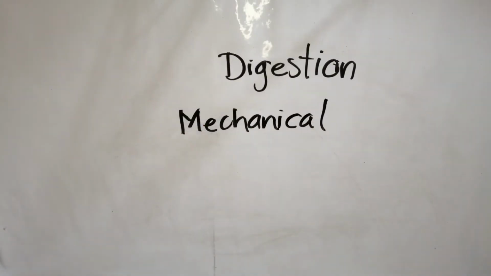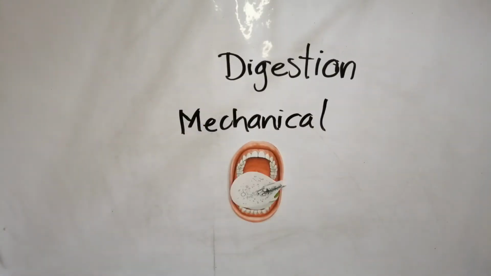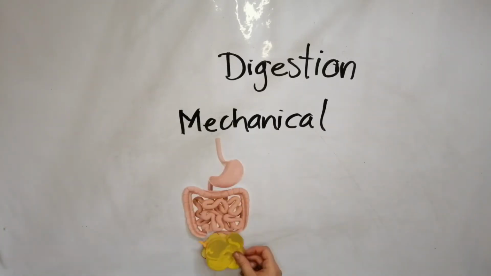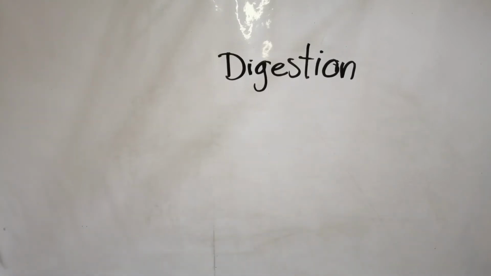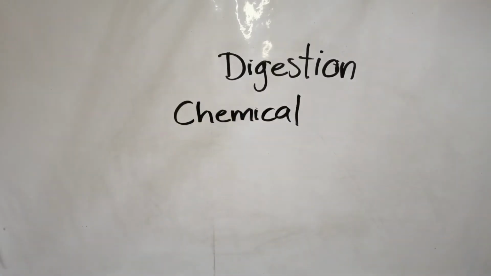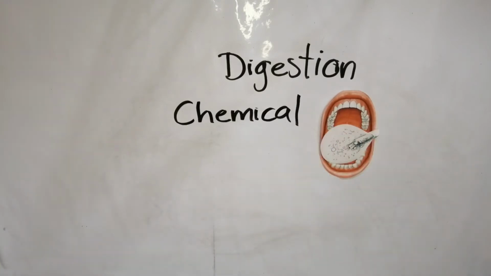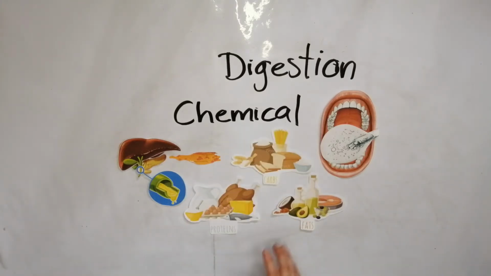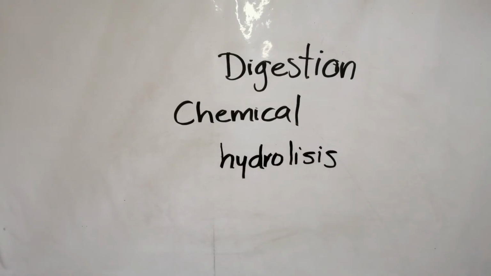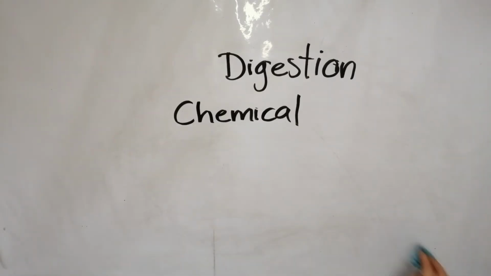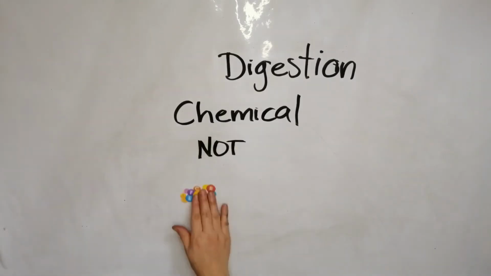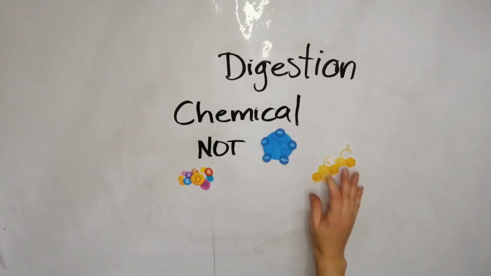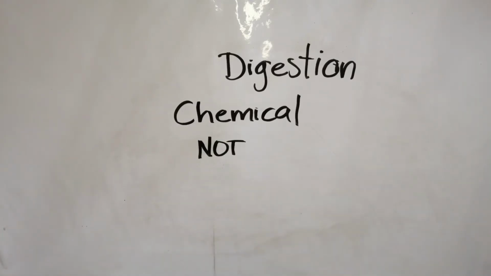Digestion has 2 phases. Mechanical digestion is when the food is ground and mixed with digestive enzymes by teeth, tongue, and the intestines. And then in chemical digestion, with the aid of digestive enzymes secreted by the salivary glands, tongue, stomach, pancreas, and small intestine, the nutrients in food such as carbohydrates, proteins, and lipids are split into smaller molecules by hydrolysis. Some substances don't need chemical digestion to be absorbed, such as vitamins, ions, cholesterol, and water.